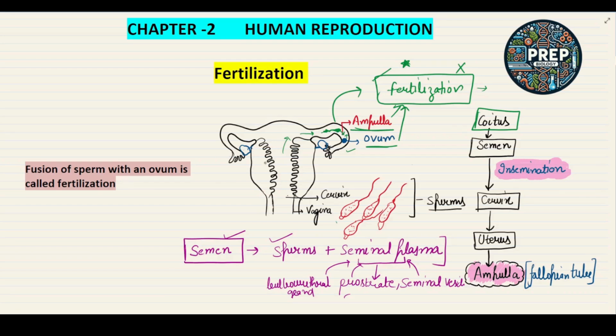What is fertilization? It is the fusion of the sperms with an ovum. And in which part of the fallopian tube does fertilization take place? It is the ampulla part, that is the ampullary region of the fallopian tube, in which the fusion of the sperms and ovums takes place. I hope this is clear to you all.